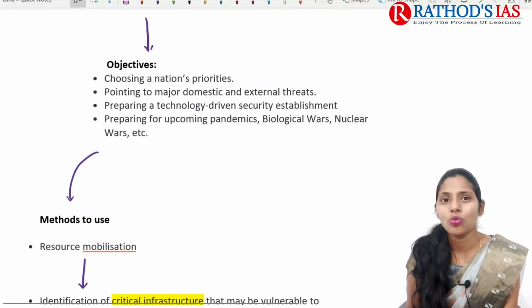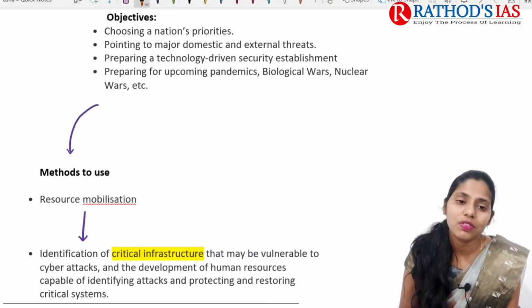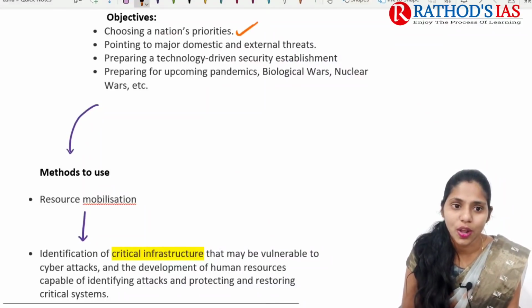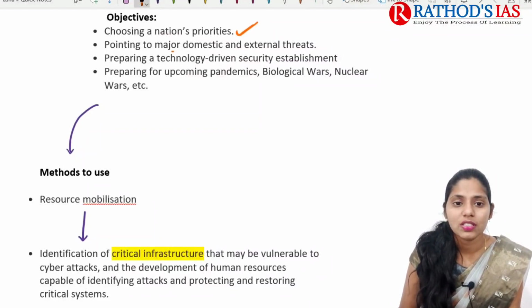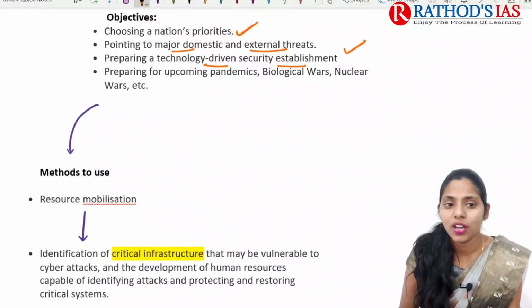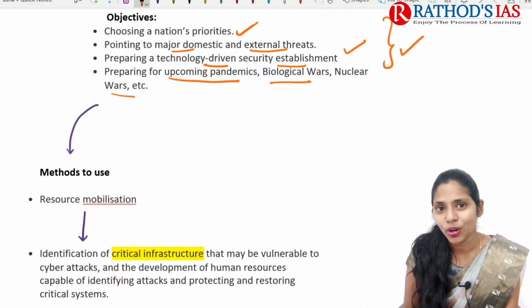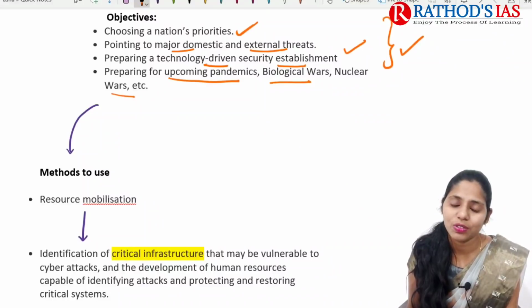So if you are talking about what should be the objectives of this national security policy, the first one is we need to choose our nation's priorities, and we need to point out the major domestic as well as external threats, and we need to go for preparing a technology-driven security establishment, and we need to prepare for upcoming pandemics, biological wars, nuclear wars, etc. So these are the important objectives that need to be kept in mind when you are coming up with this national security policy.